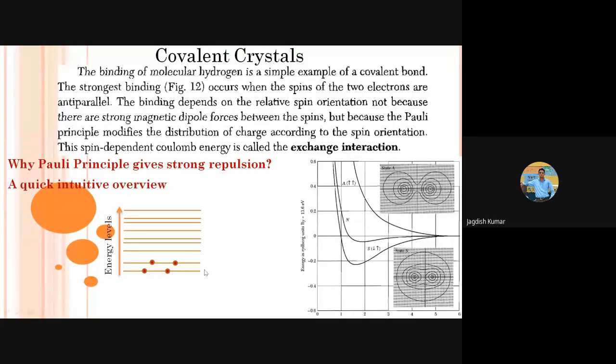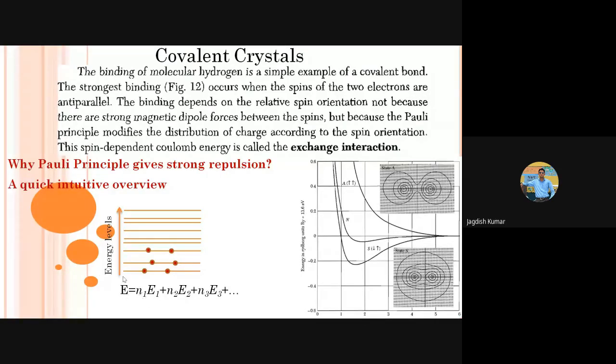energy. So what will happen now? Electrons are added to the next higher energy level, and this keeps on going to the higher end, because Pauli's exclusion principle forbids more than 2 electrons from going to the same energy level. So what will happen if you are trying to pack more and more electrons in a small volume? They will actually try to go to higher and higher energy levels. Because of this, the energy of the system will rise.